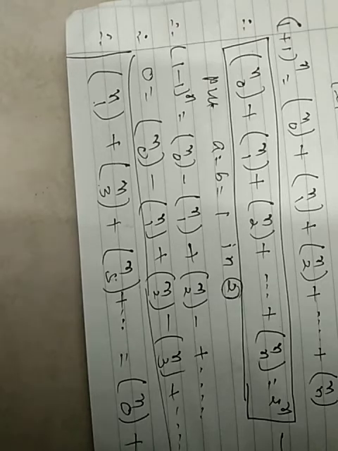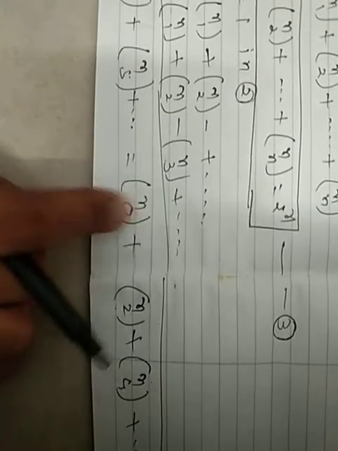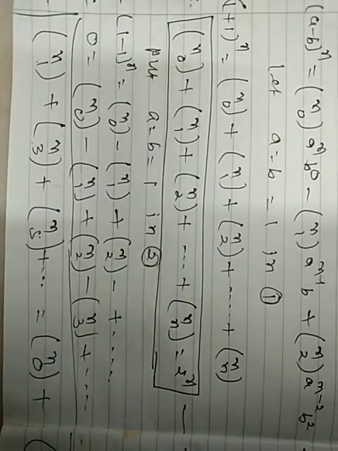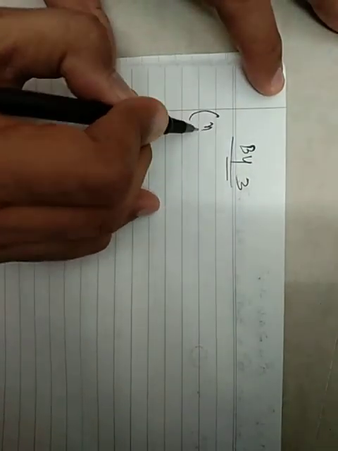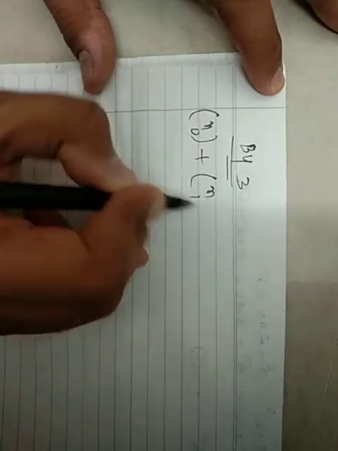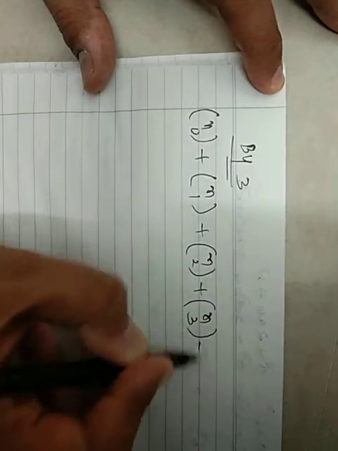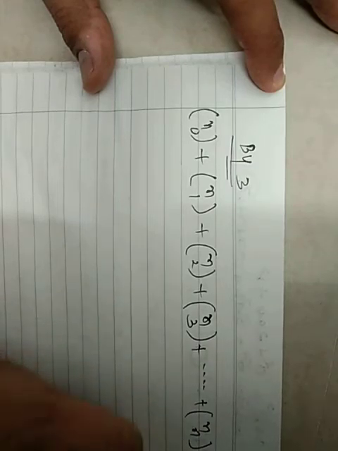Now we remember nC1 plus nC3 plus nC5 up to n terms, and nC0 plus nC2 plus nC4. Say this is equal to K. Now I use result number 3 again. By 3, nC0 plus nC1 plus nC2 plus nC3 up to nCn equals 2 raised to n.